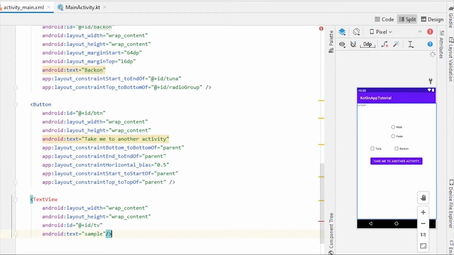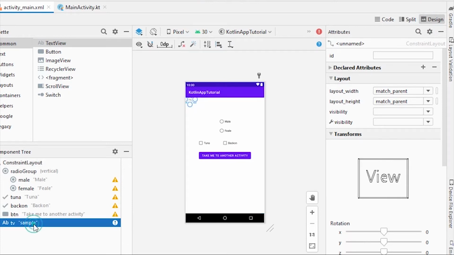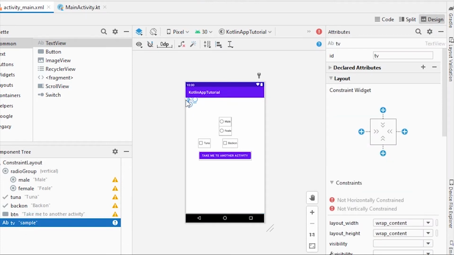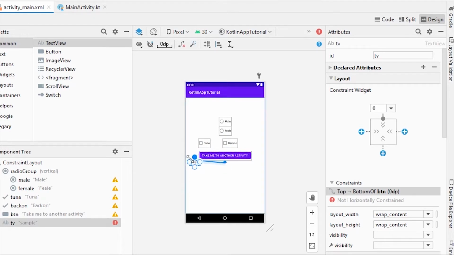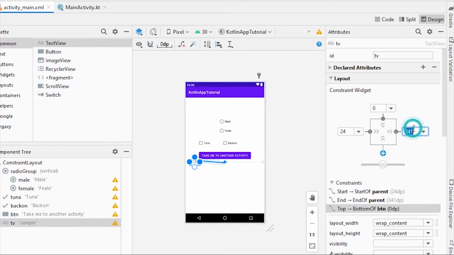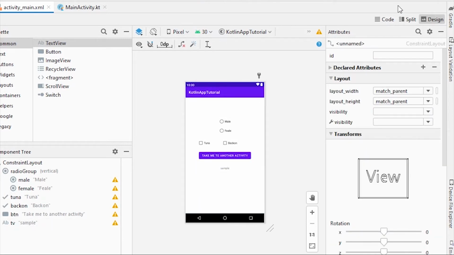Go to design again, select the text view, and I'm gonna give a top constraint to this button, and right and left constraints to parent, and the margin top will be 32. So this is where our text will be placed.